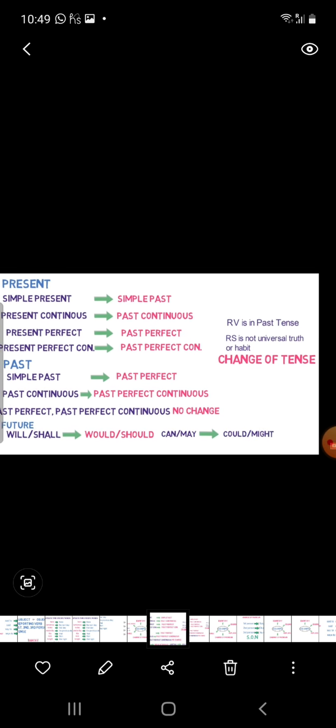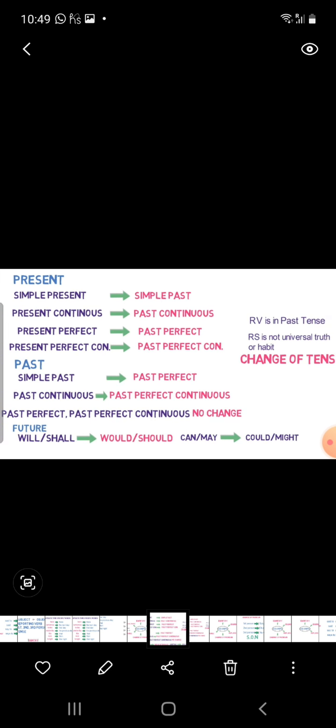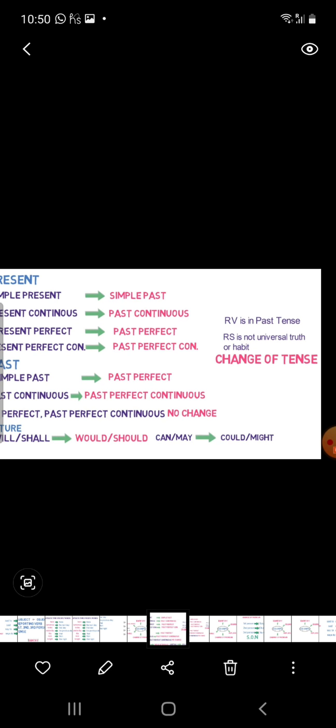Now come to future tense. In simple future, only will and shall change: will changes into would, and shall changes into should. And may, might, and can changes into could. Okay, students?